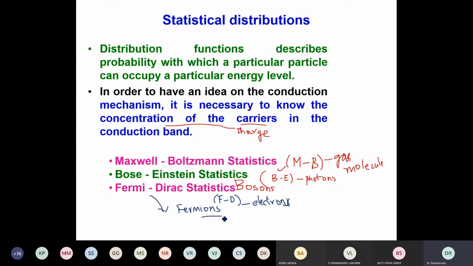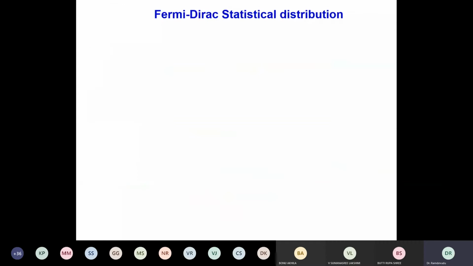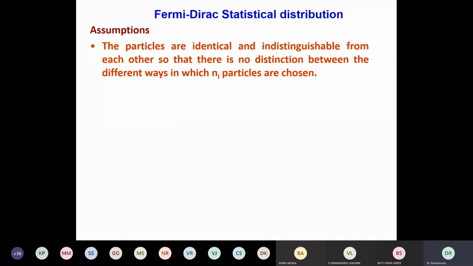In this next slide, we will see what are the assumptions taken by Fermi-Dirac statistics. One important assumption is that particles are identical. They are the same in all respects, and still they are indistinguishable. In general, in statistical mechanics, particles are identical means similar, but in some cases they are distinguishable according to classical mechanics. But in this case, particles are identical but indistinguishable.